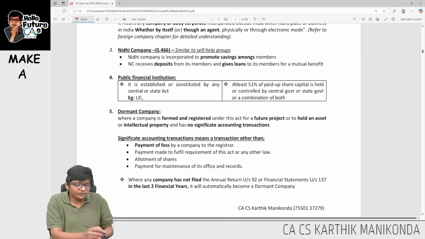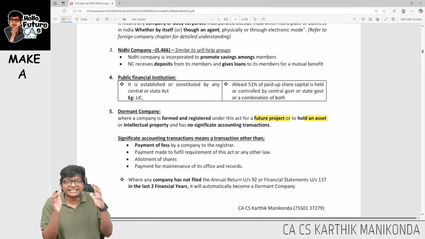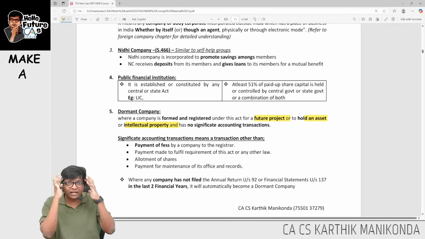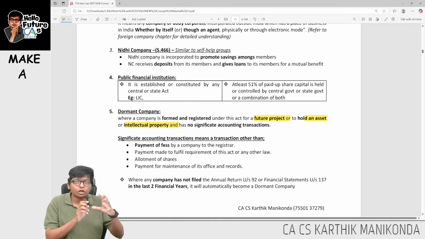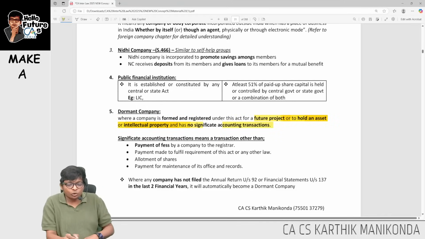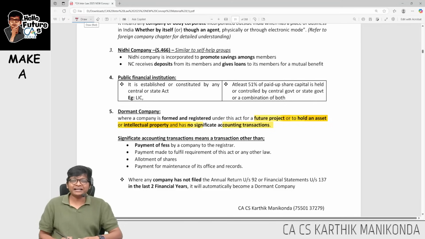They are incorporated for certain projects, like for a future project, or to hold an asset in the company's name, or intellectual property. Elon Musk for Neuralink: the intellectual property is there in a dormant company's name, and they do not have any significant accounting transactions. Sir, this part I get confused.